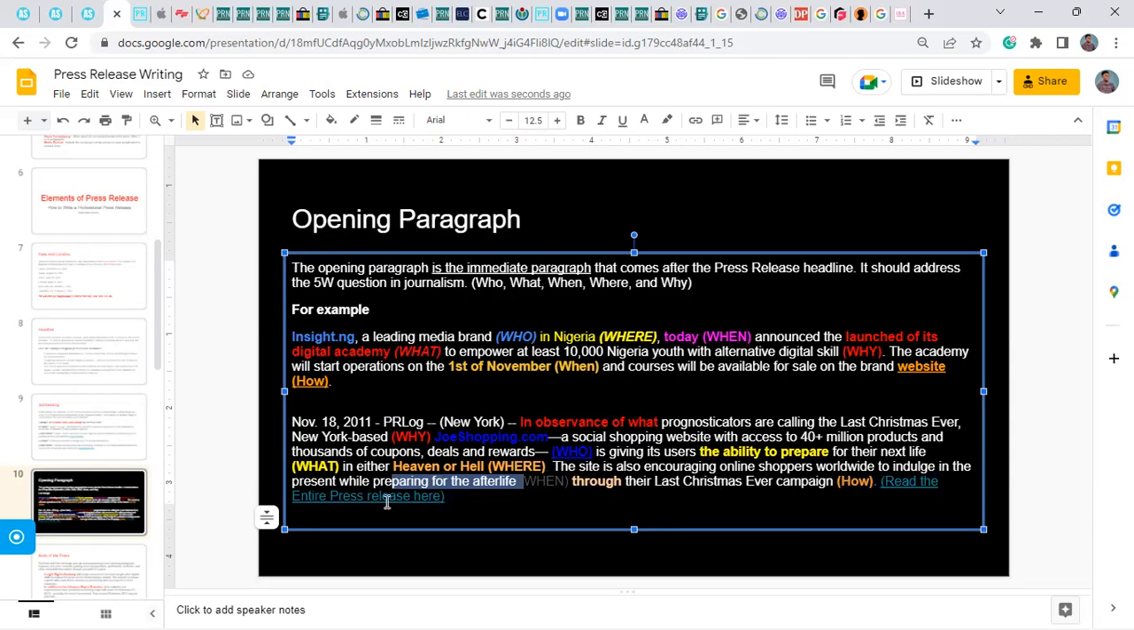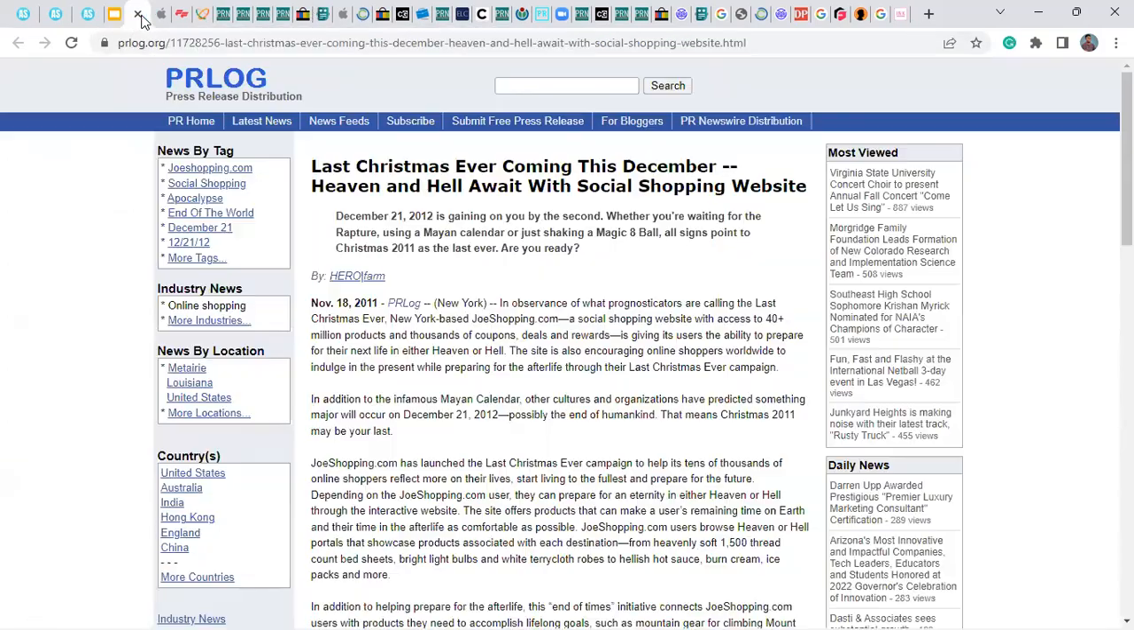Now, this is a campaign press release, but they were taking advantage of the situation of the period when they created the press release. Now, there's the original press release. The link is within the document. Last Christmas Ever, coming this December.